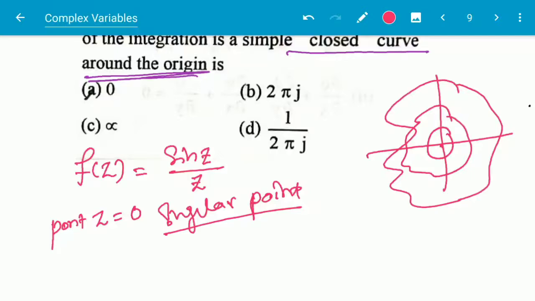So z is equal to 0, that means 0 plus 0i, which lies at the origin and inside the given curve.